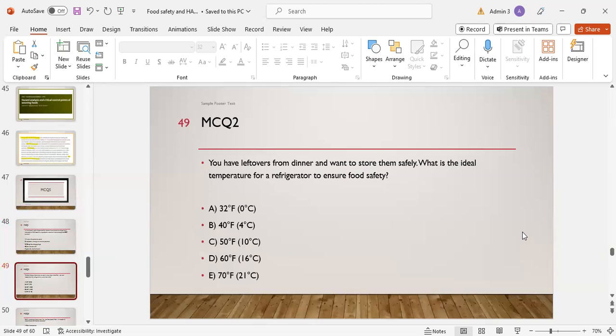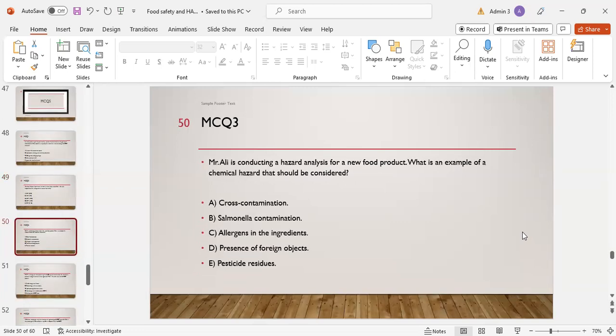B. Yes, B is the right answer. MCQ number 3 is, Mr. Ali is conducting a hazard analysis for a new food product. What is the example of a chemical hazard that should be considered? Chemical hazard. Option A is cross-contamination.